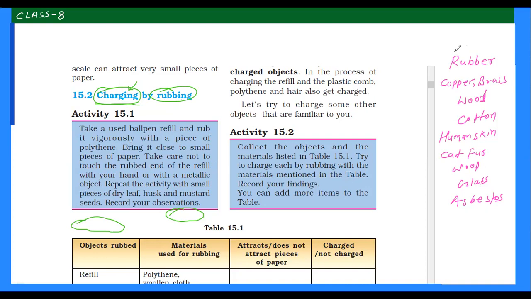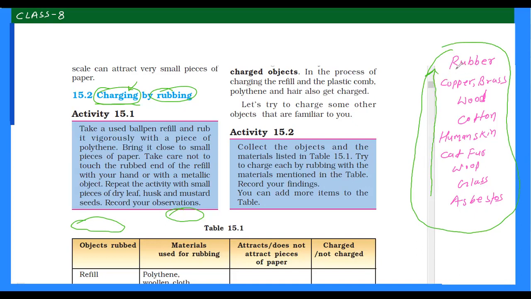On the right side, I have arranged different materials according to their electron affinity. From bottom to top, electron affinity increases.